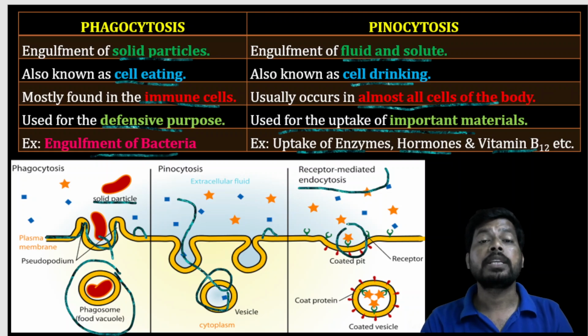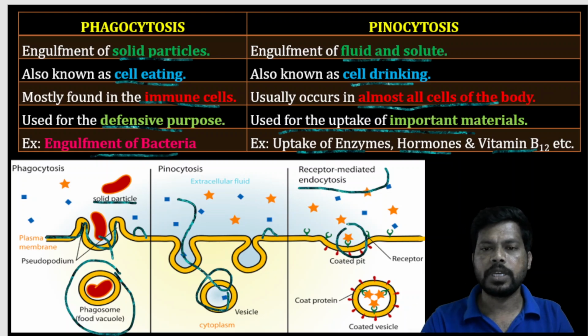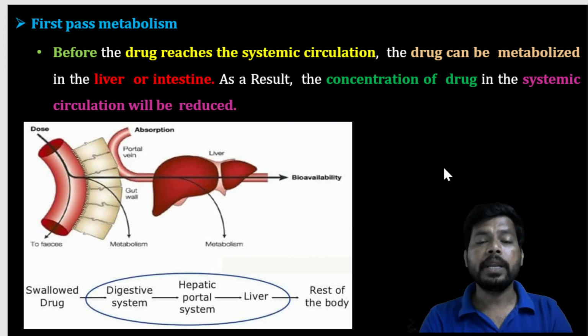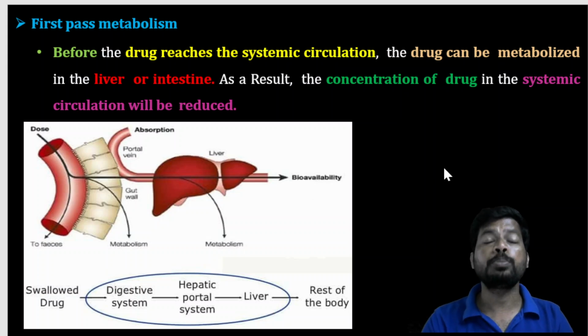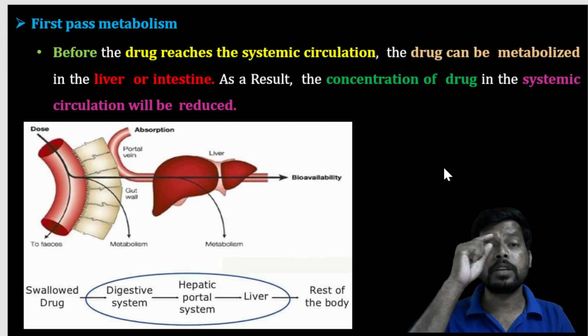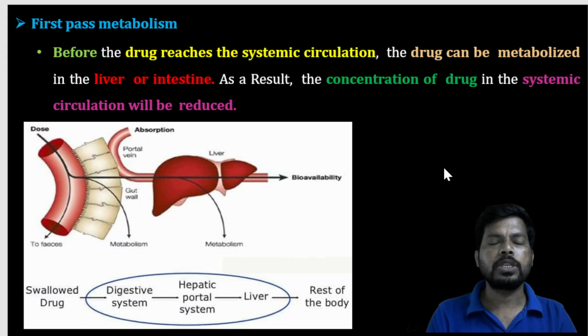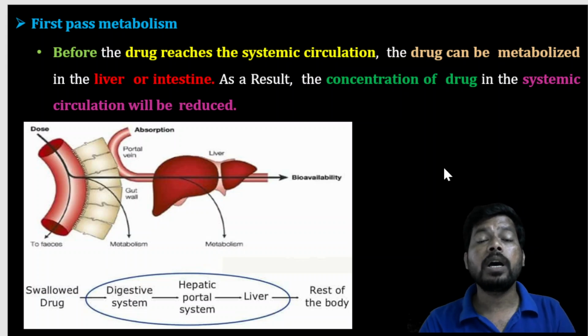Okay, that is receptor mediated endocytosis. So simply, that is endocytosis, exocytosis, and again phagocytosis as well as pinocytosis, and also receptor mediated endocytosis.